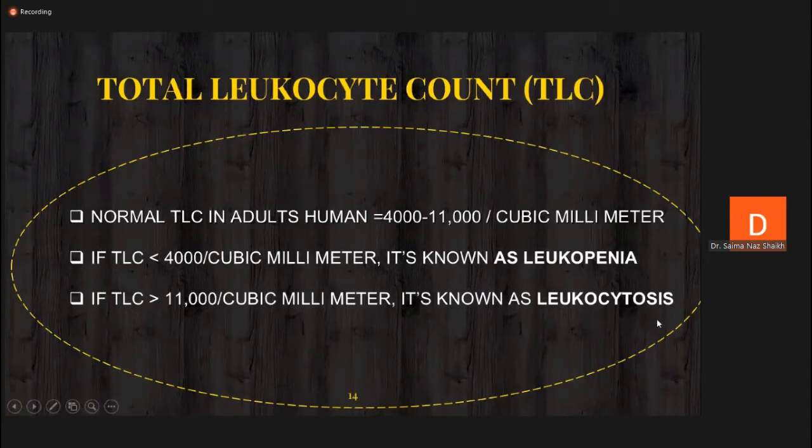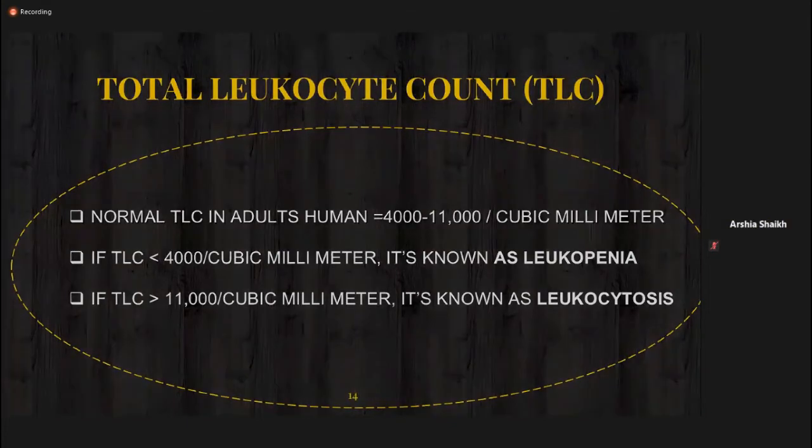And leukocytosis is the abnormality when the TLC is more than 11,000 per cubic millimeter. So these are two abnormalities you will see in pathology. Leukopenia means less than 4,000. Leukocytosis means more than 11,000 per cubic millimeter. Is it clear?